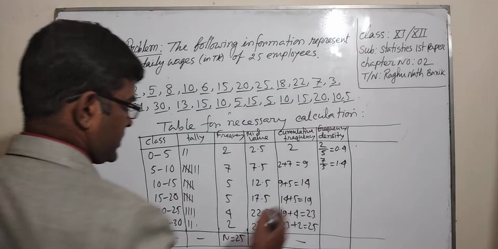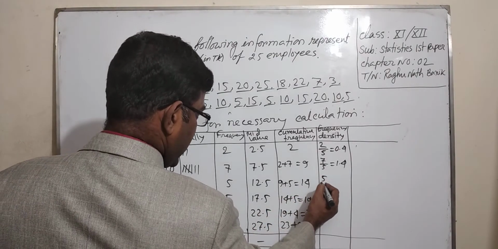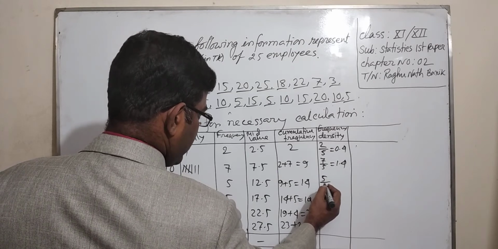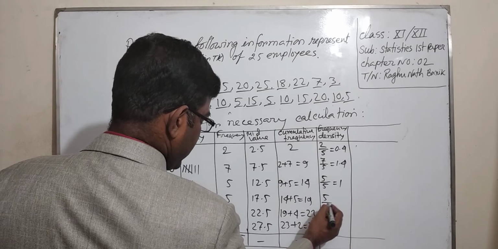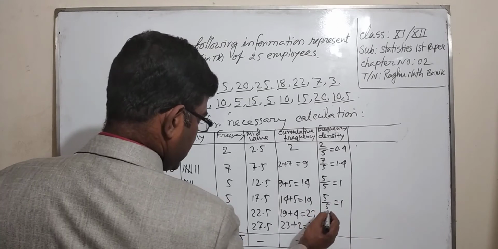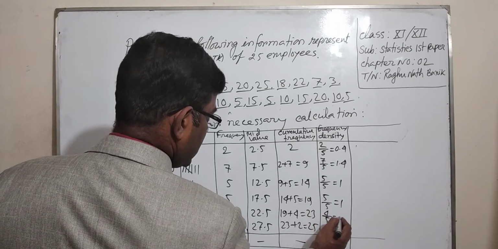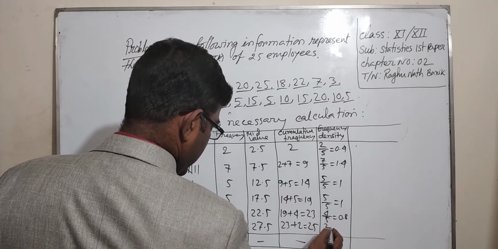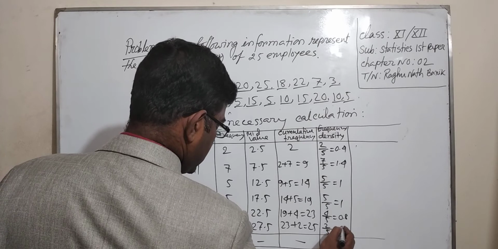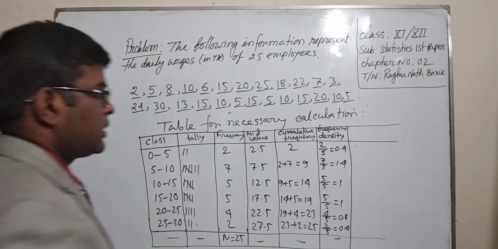Next class, 5 by 5 equals 1. Next 5 by 5 equals 1. Next 4 by 5 equals 0.8. Next 2 by 5 equals 0.4.